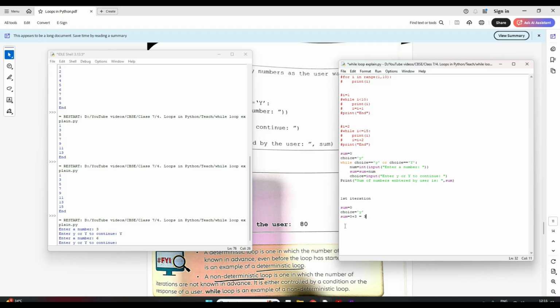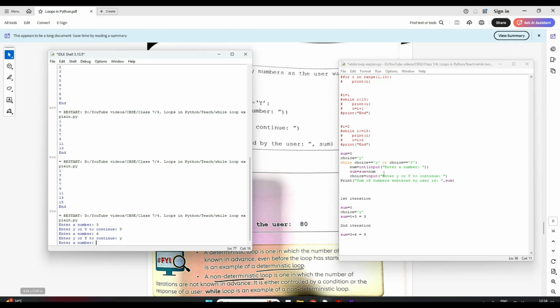Now in the second iteration, what will my sum be? Sum is equal to sum plus num. Sum was 3 from the first iteration, so it will be 3 plus the number I gave, 6. So 3 plus 6, and now sum becomes 9, correct. Now again it is asking me to continue. I said yes, I want to continue. Again it will go back, check the condition, it's satisfied, and it will ask me to enter a number. Now this is the third iteration going on.